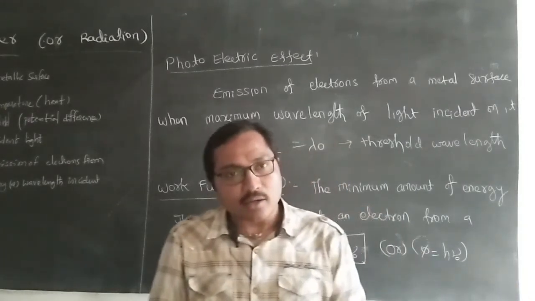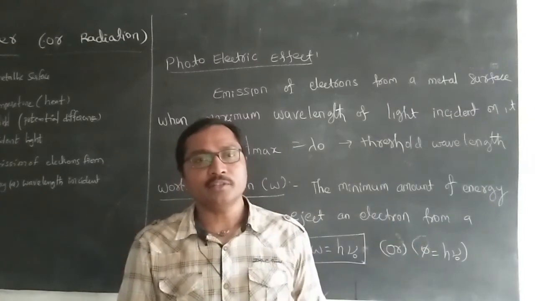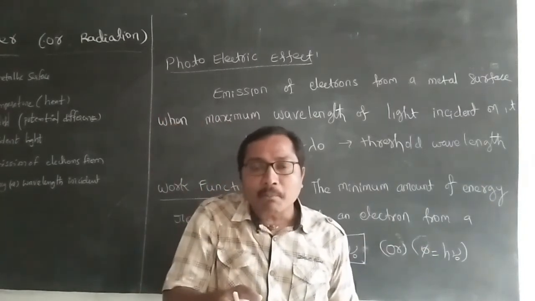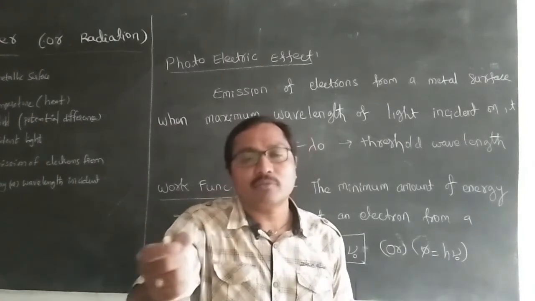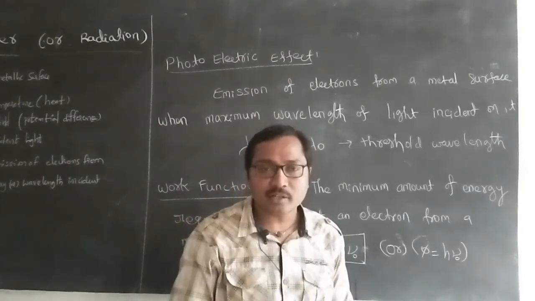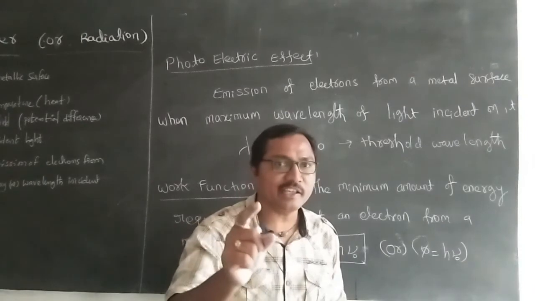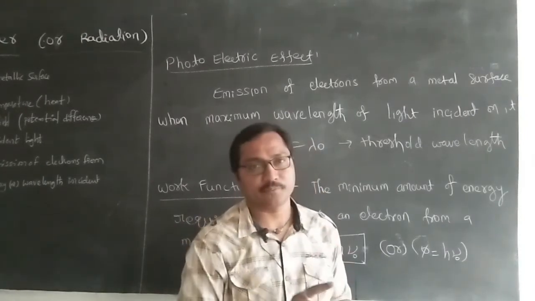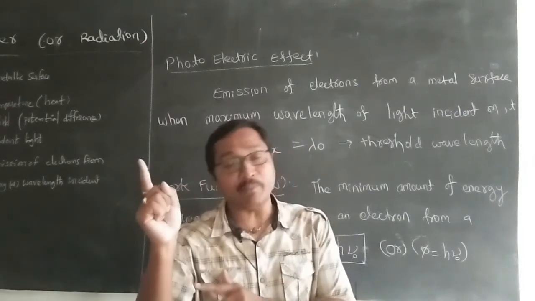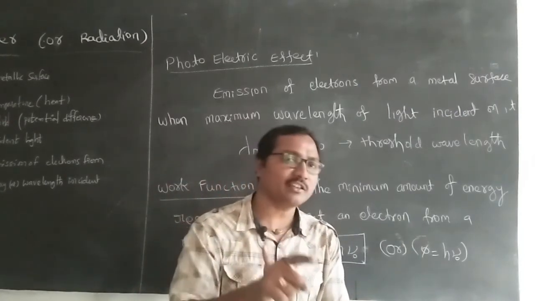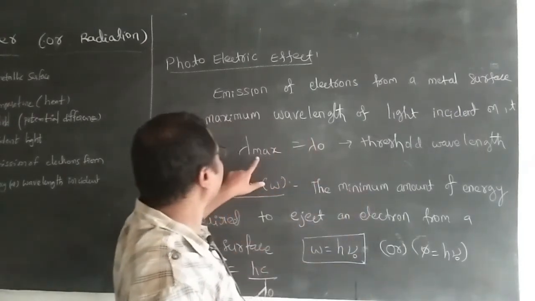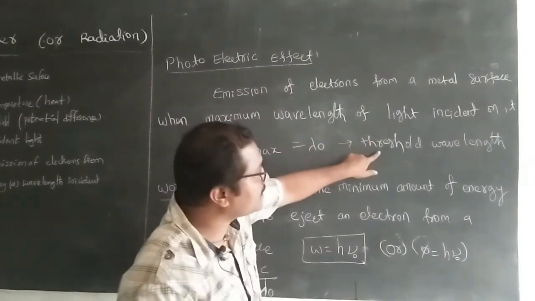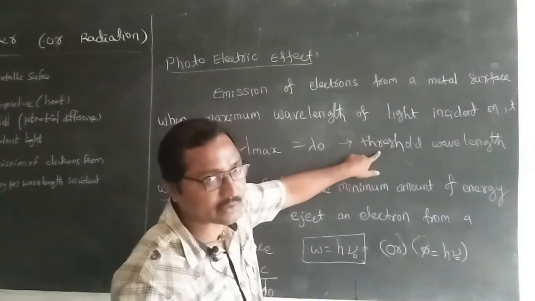The emission of photoelectrons by the incidence of maximum wavelength of light is called the photoelectric effect. Previously it was minimum frequency, now it is maximum wavelength. It is denoted as lambda naught, and this is called the threshold wavelength.